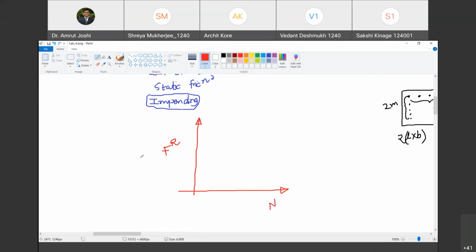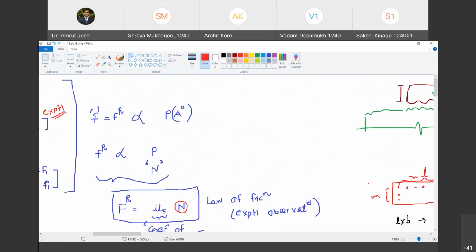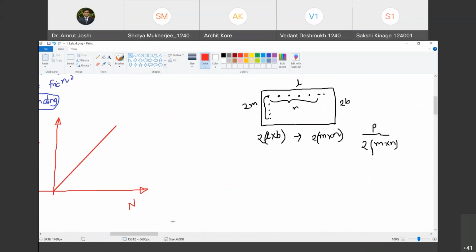So as N goes on increasing, Fr goes on increasing linearly. Do you agree with me? Yes, sir. Linearly. So this graph is going to look something like this. And it passes through the origin. Why does it pass through the origin? As I said, when P equals 0, N equals 0, and F is also equal to 0.